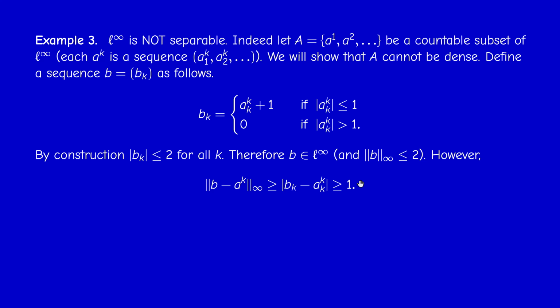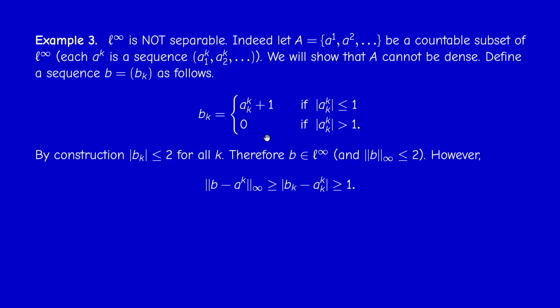Second observation: let us evaluate the distance between this sequence B and a sequence A to the K. By definition, this is the supremum over all the coordinates, so in particular for the kth coordinate. The infinity norm of B minus AK is bigger or equal than the distance between their K coordinates. So this distance is bigger or equal than BK minus AKK, and this is at least 1.